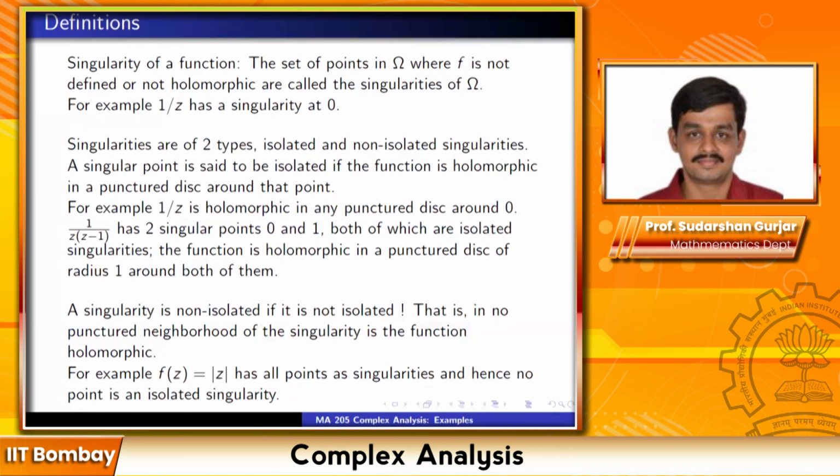So choose a small open disk around z naught, then remove z naught, and there it is holomorphic. If that happens, you call it an isolated singularity. And a singularity which is not isolated is a non-isolated singularity. Just unraveling the definition, a singularity is non-isolated if no matter how small a punctured neighborhood I take of the point, the function is not holomorphic there. Is it now clear? Yes, sir. Thank you.